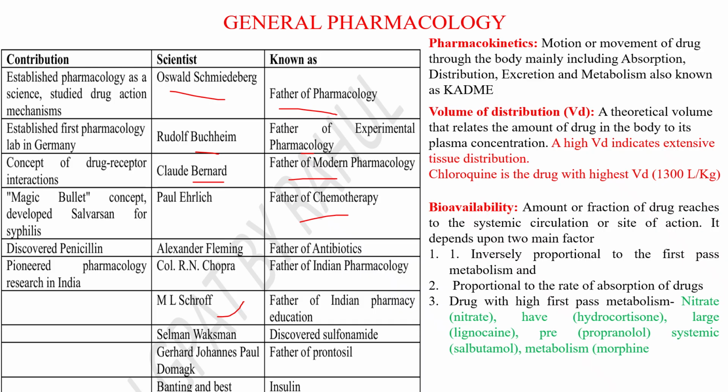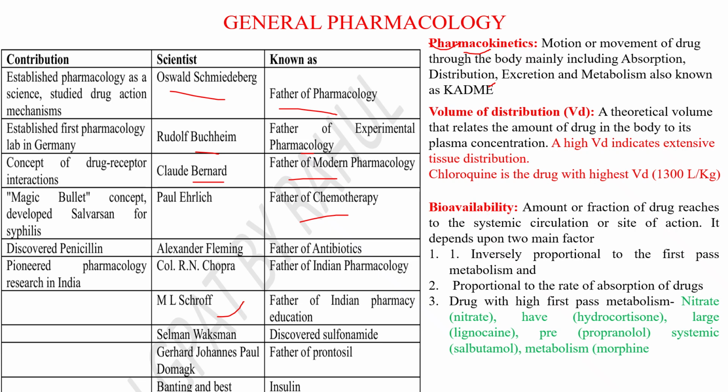Now we are going to discuss pharmacokinetics. Pharmacology is nothing but the branch of science that deals with the drug. Drugs are those substances which are used or intended to be used for the treatment, mitigation, prevention or cure of ailments or diseases. Here we need to discuss pharmacokinetics and pharmacodynamics. Pharmacokinetics is the movement of the drug throughout the body, and pharmacodynamics is what the drug does to the body. That's the definition. You don't need to remember all the definitions, but a few times they used to ask what is pharmacokinetics and what is pharmacodynamics, so that's why I am discussing this point.